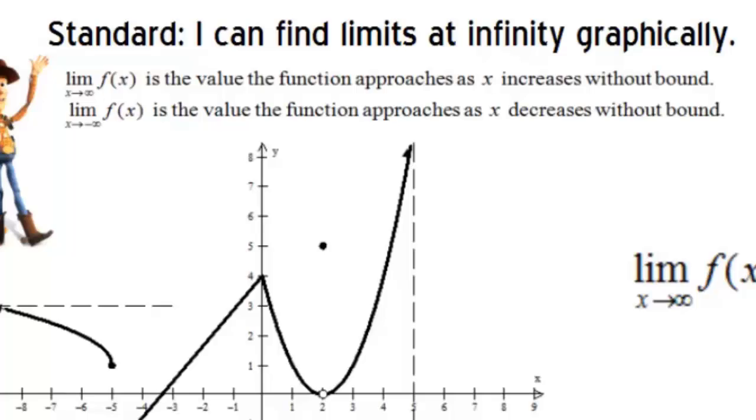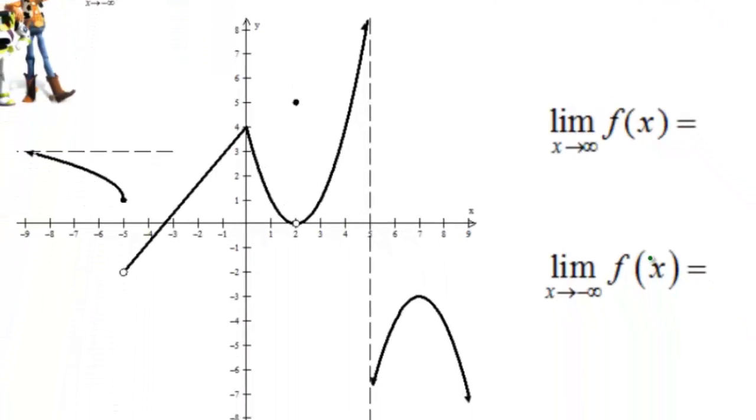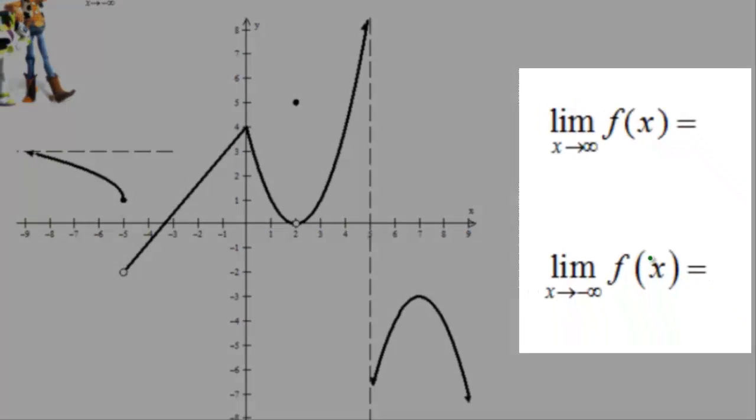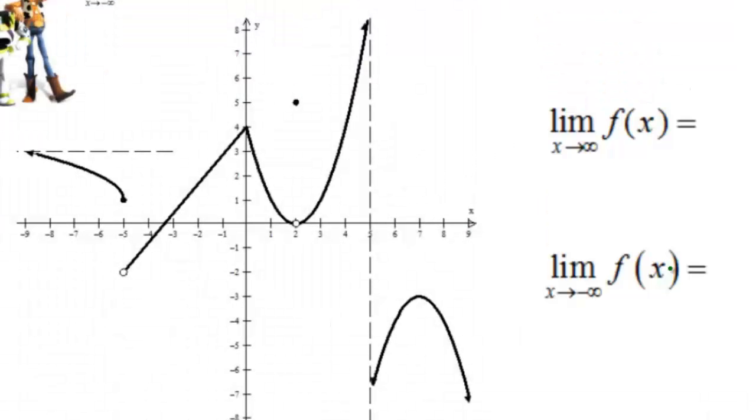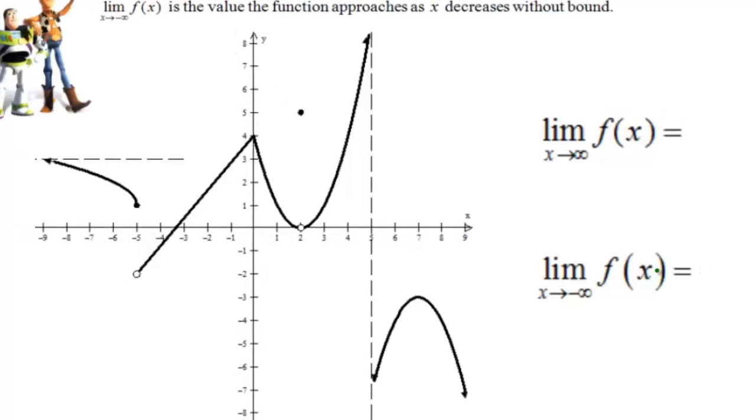So here we are given a graph, as you can see in front of you, and on the right you see two questions, the limit as x goes to infinity of f of x, and the limit as x goes to negative infinity of f of x. How do we find the y value at these? And some of you might be scared or worried.